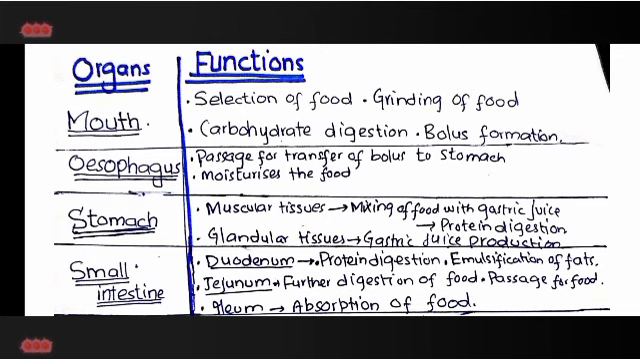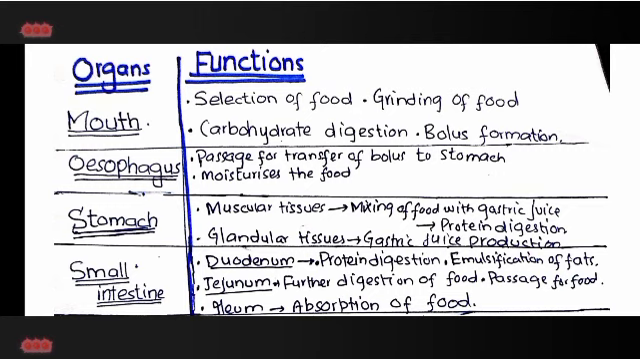Next, the prominent organ of digestive system is stomach. Stomach consists of two types of tissues. One is the muscular tissue and the second one is glandular tissues. If we see the functioning of muscular tissues, so muscles, as you know, contract and relax. So the contraction and relaxation of muscular tissues mixes food with the gastric juice.